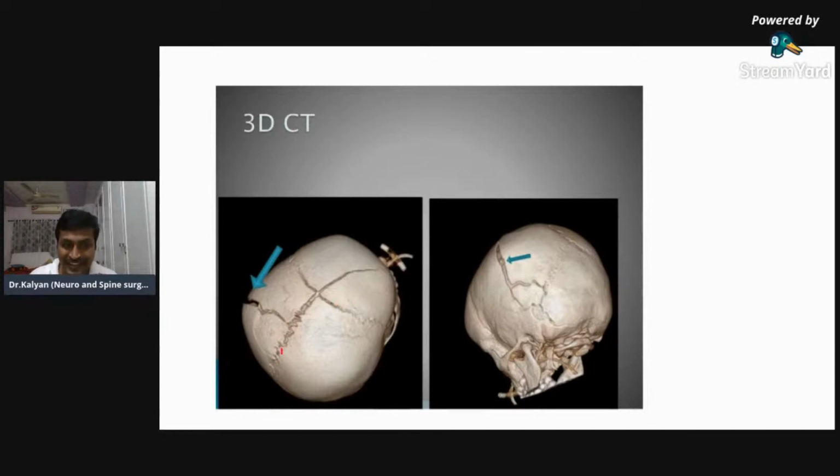And now can you say what is the marked arrow? What is the blue arrow? This is a 3D reconstruction of this skull. Whenever the CT scan technician finds a fracture, he usually tries to give a 3D picture.